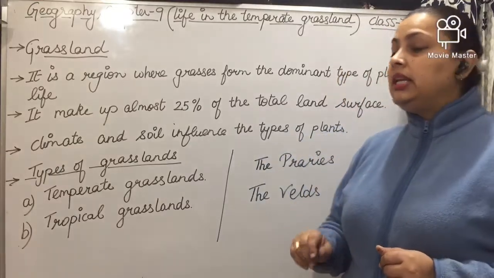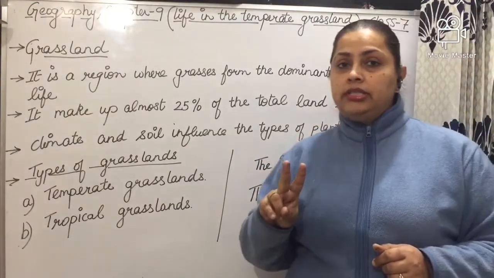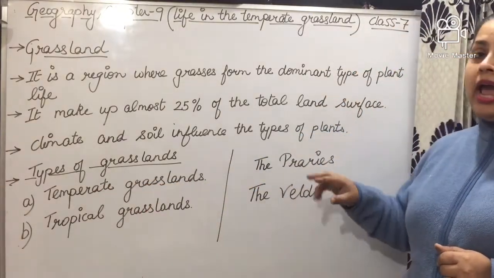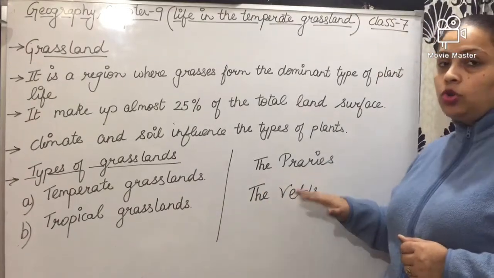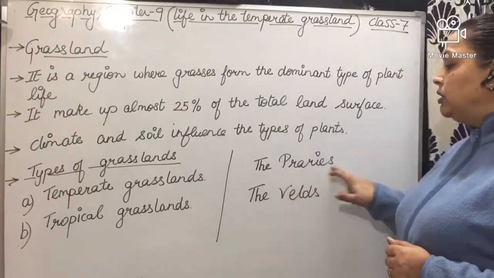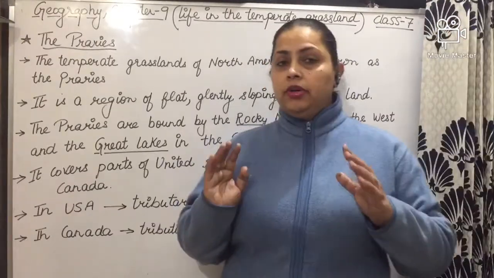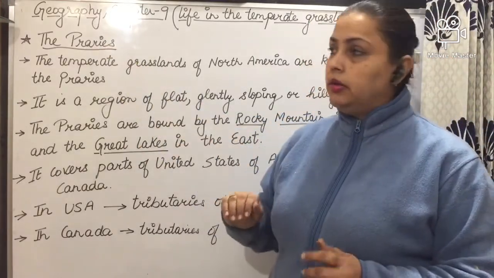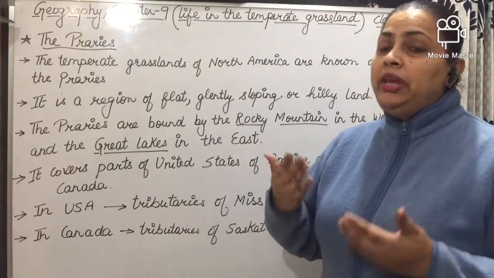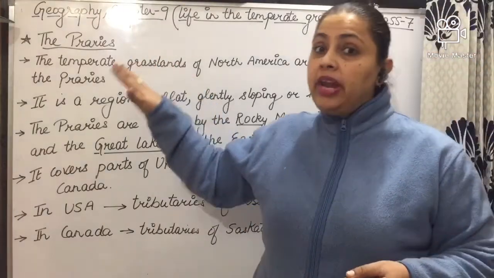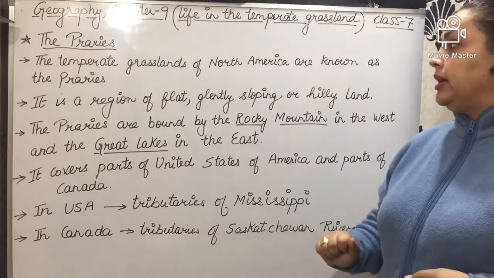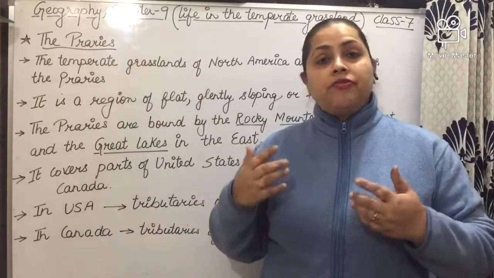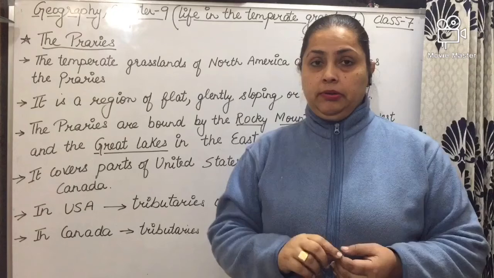In your book, they have given two examples of temperate grassland. First one is the prairies and the second one is the veld. So first we will understand about the prairies grassland. What do you mean by prairies? You can say the temperate grassland of North America is known as prairies. Means the prairies are found in North America.